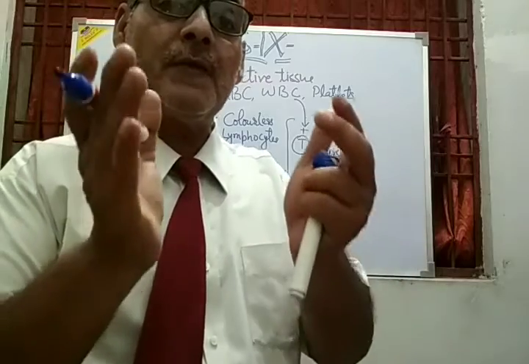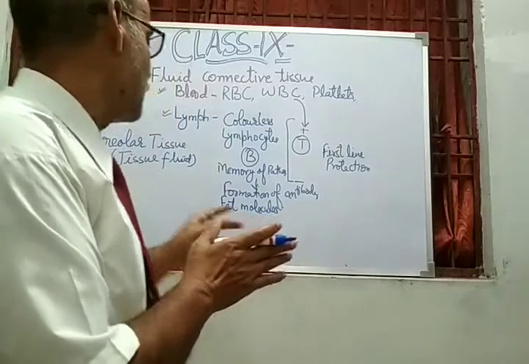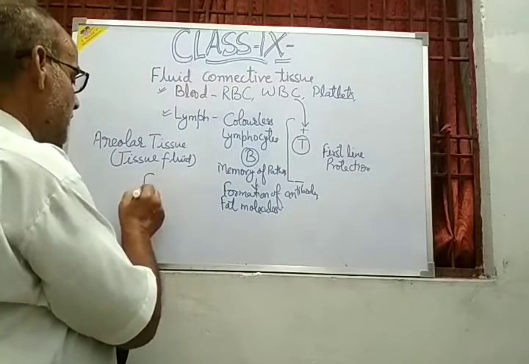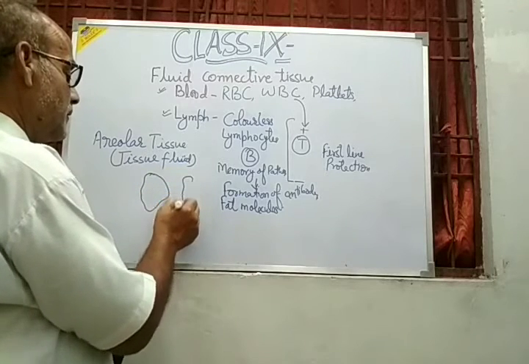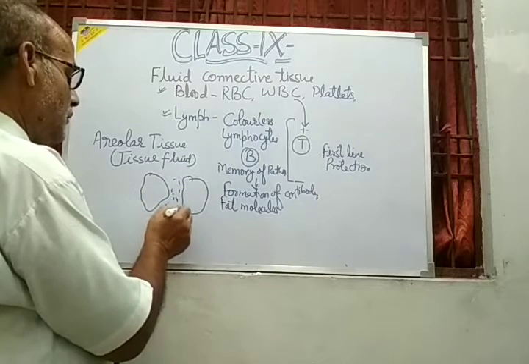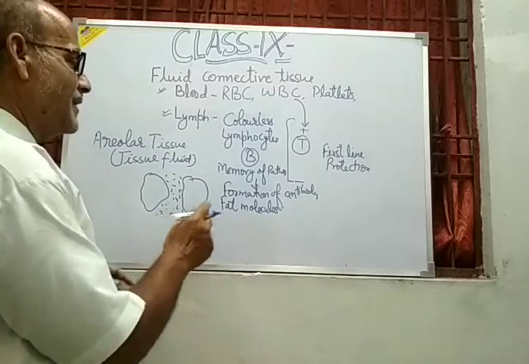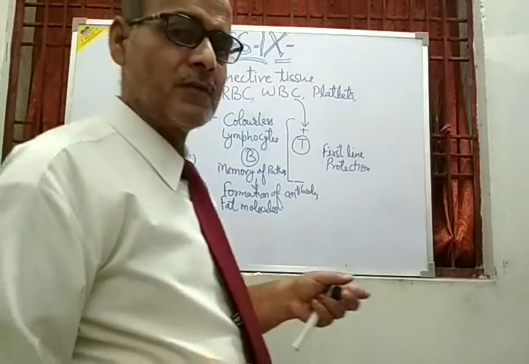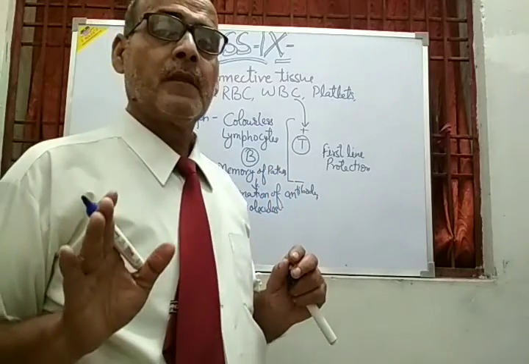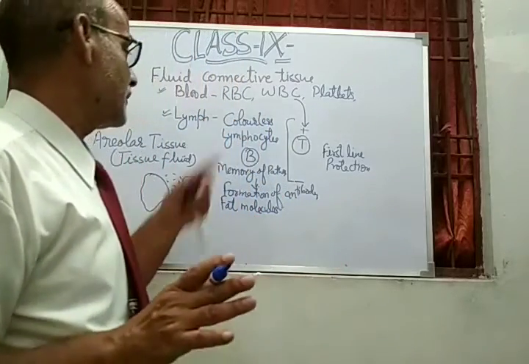In the form of a tissue fluid, and this tissue fluid or areolar tissue gets deposited in between the spaces. Suppose this is a tissue organ, this is a tissue, so in between the space there is areolar tissue that gets deposited as a result of the diffusion of the excess material which is floating in the blood or in the lymph, containing both blood components and lymph components.